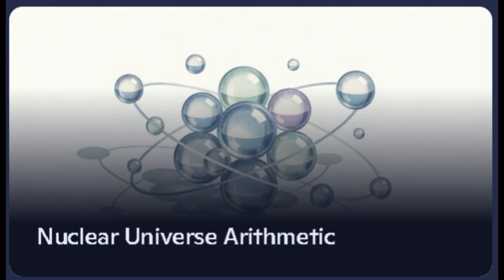Today, we're diving into the Helium spectrum and the arithmetic architecture of the nuclear universe, specifically how mathematical relationships between curvature and torsion fields literally create the elements, why iron sits at the binding energy maximum, and what this reveals about the deepest structure of matter. By the end of this episode, you'll understand how the universe does math to build atoms.